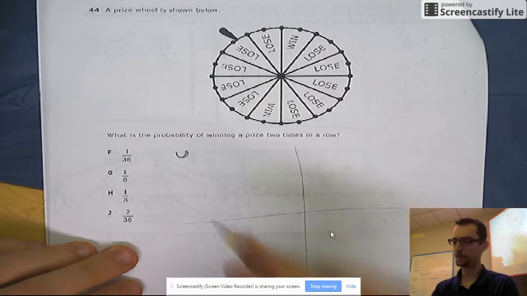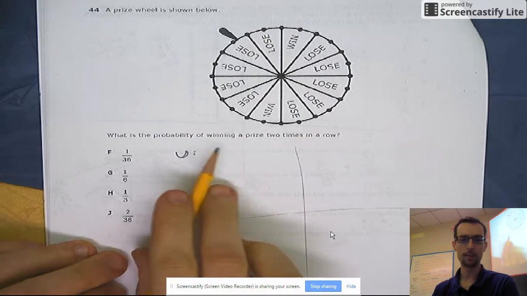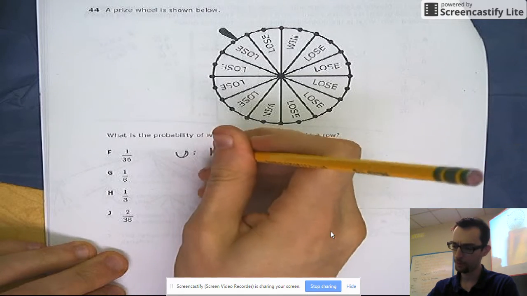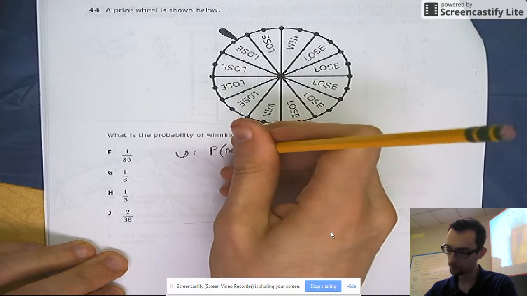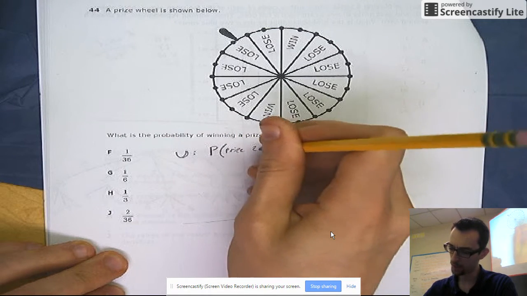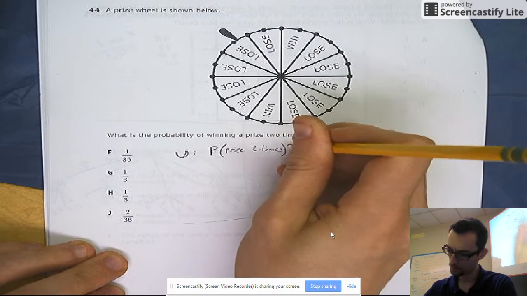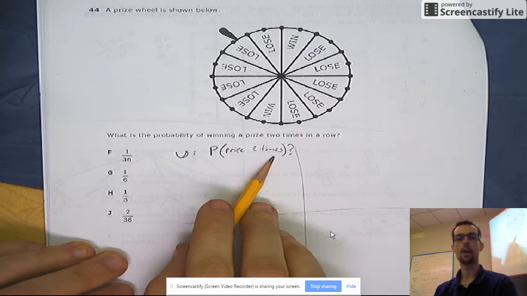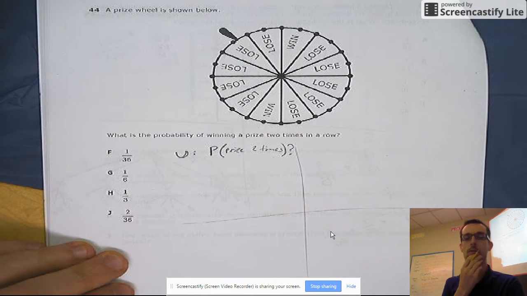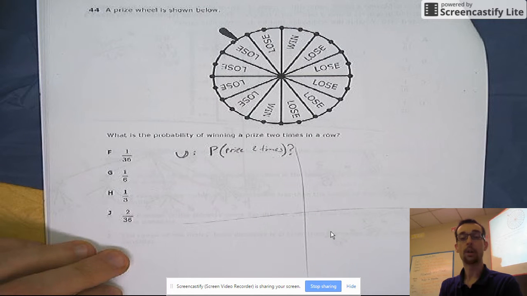Well, the problem is asking me to find the probability of winning a prize twice in a row. So I'm going to abbreviate this shorthand. What is the probability of winning a prize 2 times? In order to know that, first of all, I have to know the probability of winning a prize. I have to know whether this is a conditional, whether spinning the wheel the first time affects the second time or not. Oh, hey, Damon's back.